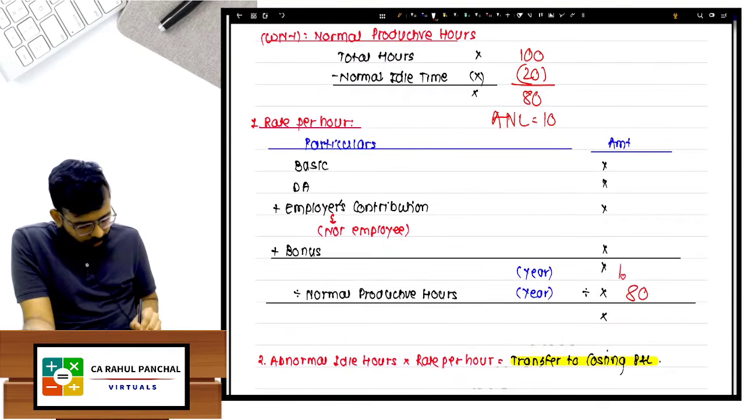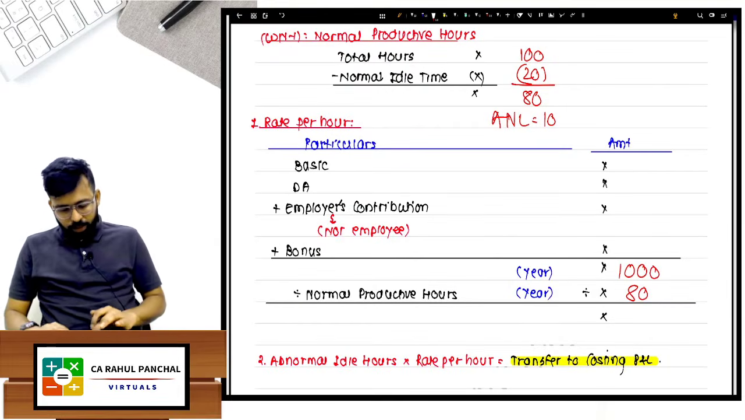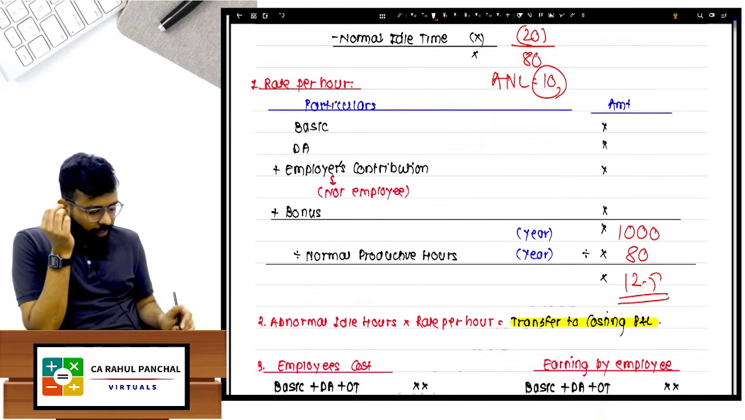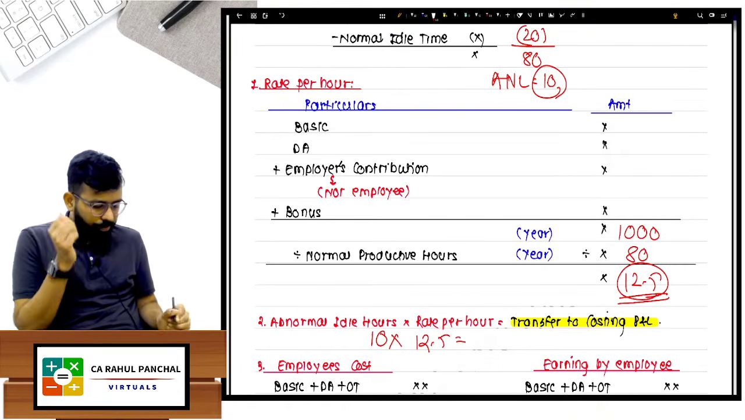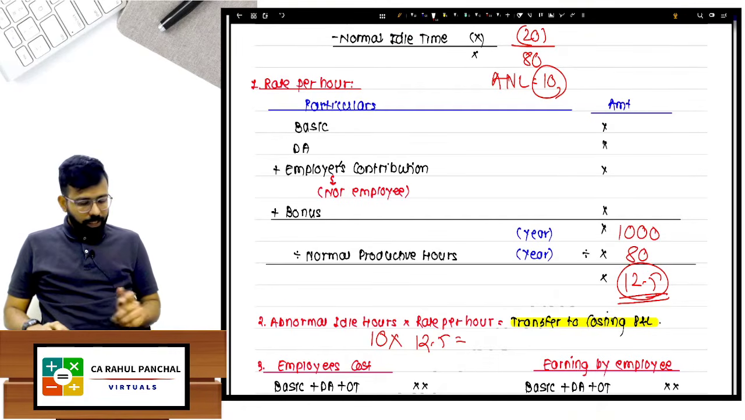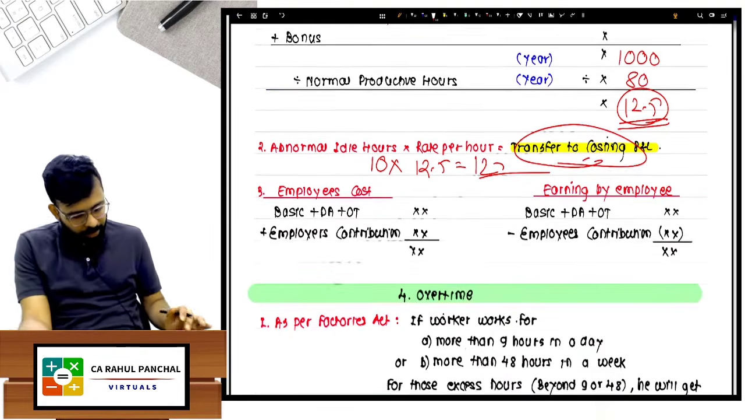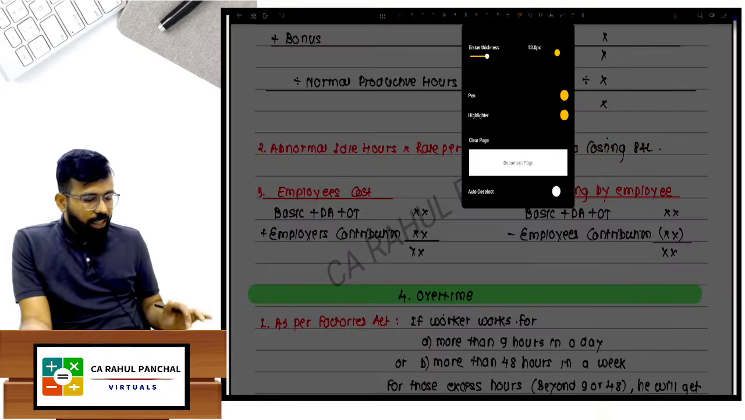Whatever your cost is, let us say it is 1000. 1000 is your cost divided by 80, so that is 12.5, and 10 is abnormal. So whatever hours are wasted, 10 into rate per hour of 12.5. 10 hours are there, and for every hour you pay 12.5. So 125 is what is transferred to costing P&L. Please understand this.